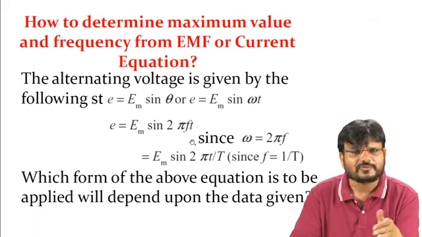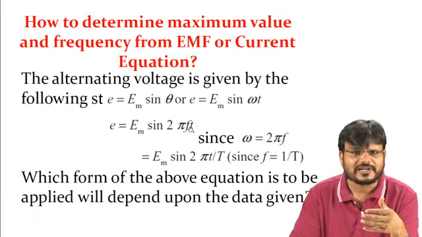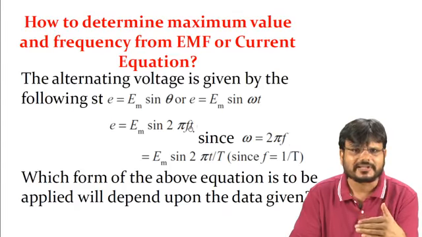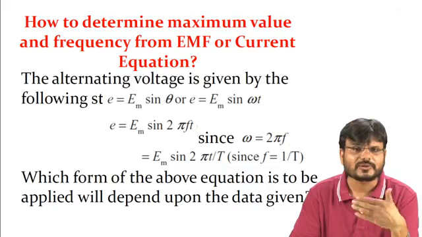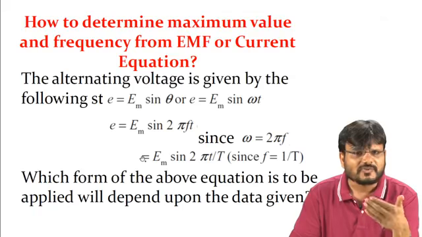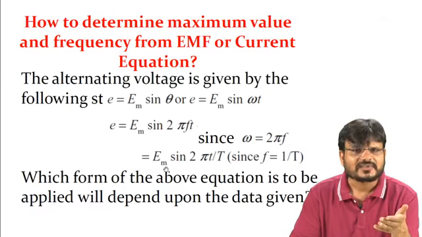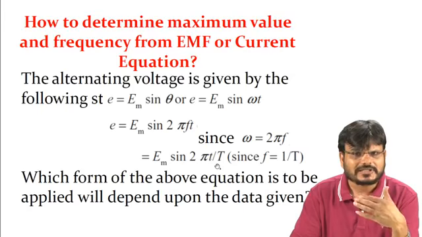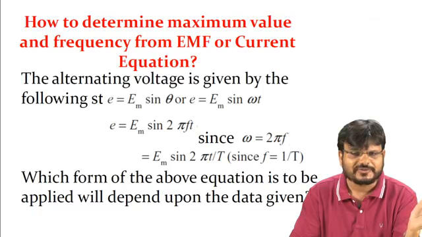Again, if you want to write the equation in another form, f can be written as 1 by capital T, that means in terms of the time period. So the instantaneous voltage small e can be written as Em sin (2 pi t upon capital T). This small t shows the variation.